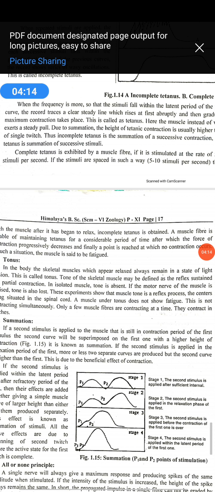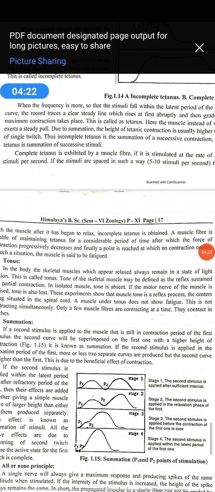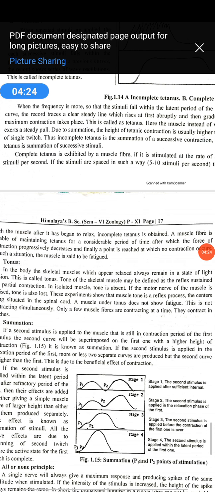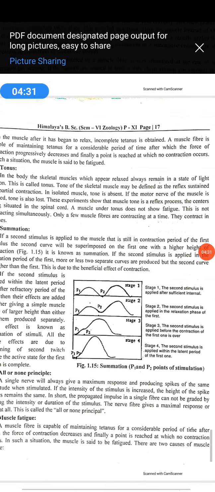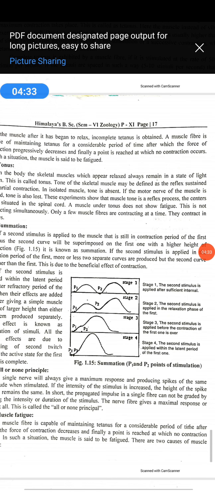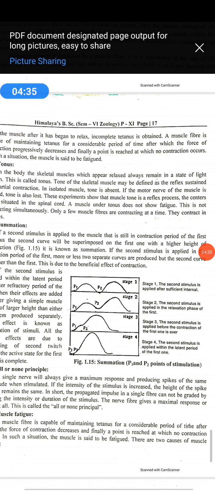If the muscle is stimulated before the end of twitch, it generates greater tension due to the addition or summation effect. Repeated stimuli will increase the strength of contraction, and that is called summation. Then the next one is the refractory period. Immediately after one stimulus, the muscle fiber cannot respond to another stimulus.